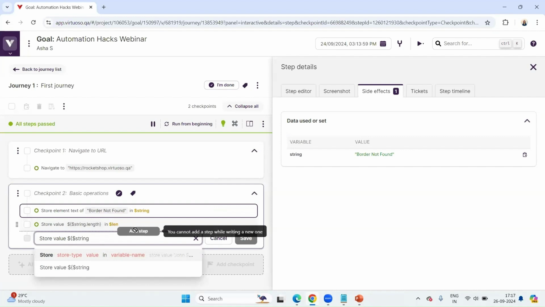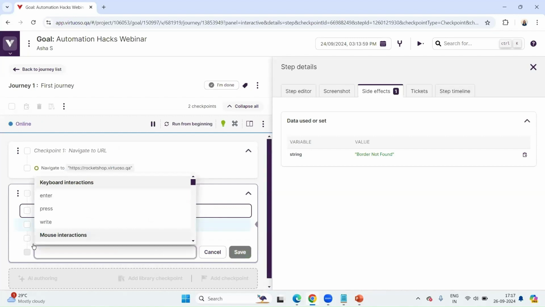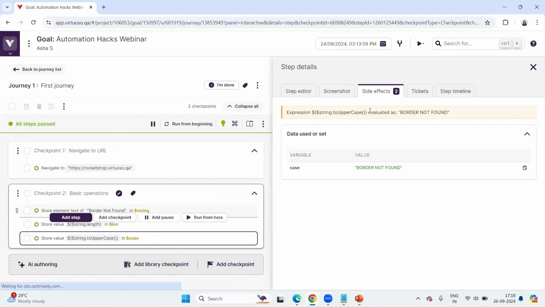All we have to do is this: my string is the variable that I have stored, so I write dollar string. Because I want to convert it into uppercase, I write toUpperCase and then parenthesis. Then let me check the syntax. Yep. And let me save the variable as keys. Now it should be running. It has passed. If you see in the side effects, the case now contains all capital letters.